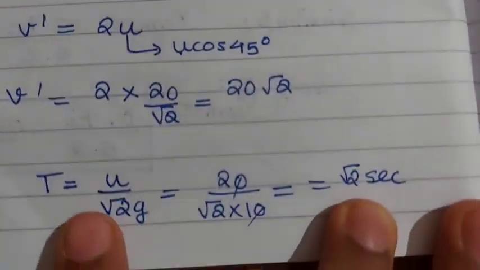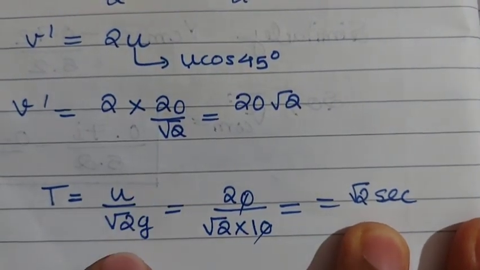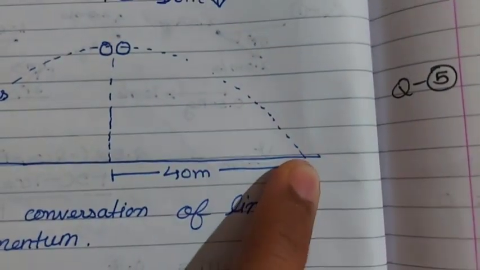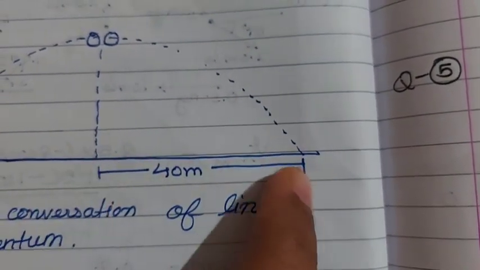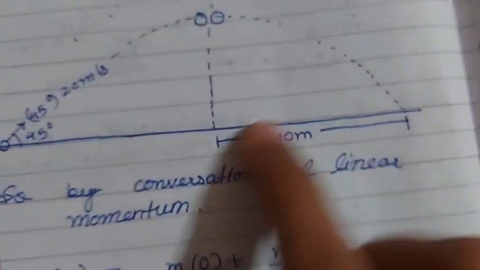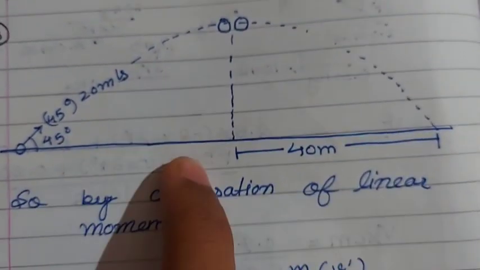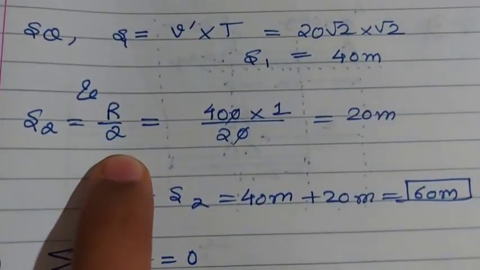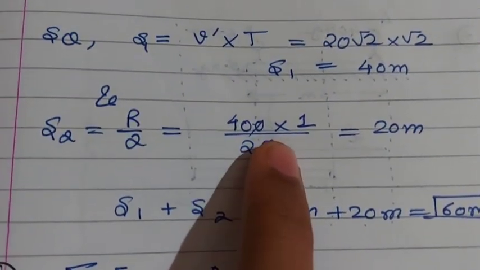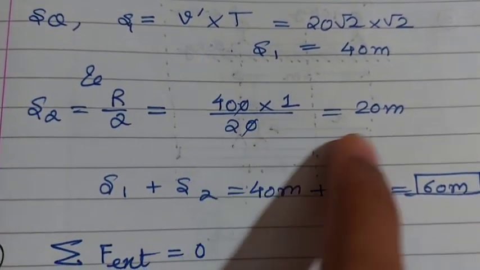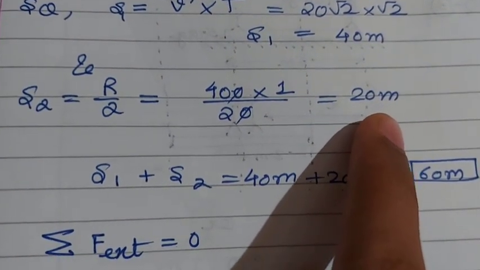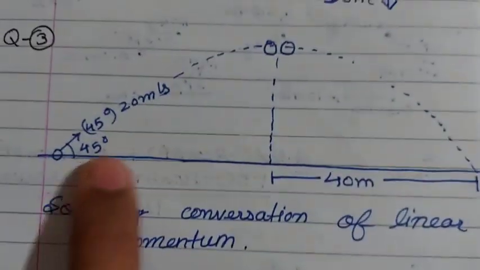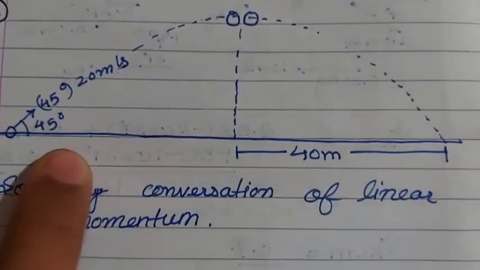That is what we have done, and we got the time as root 2 seconds from here to here, and the distance we got is 40 meters, and this would be the half of the range that it would have covered in a regular projectile. So s2 is equal to R by 2, and the range is 40, as we can find it using the formula. So we get s2 as 20 meters. So this is 20 and this is 40, so the total distance is 60 meters.